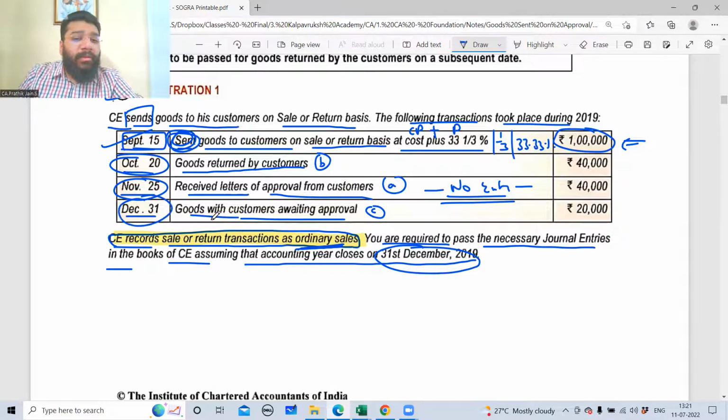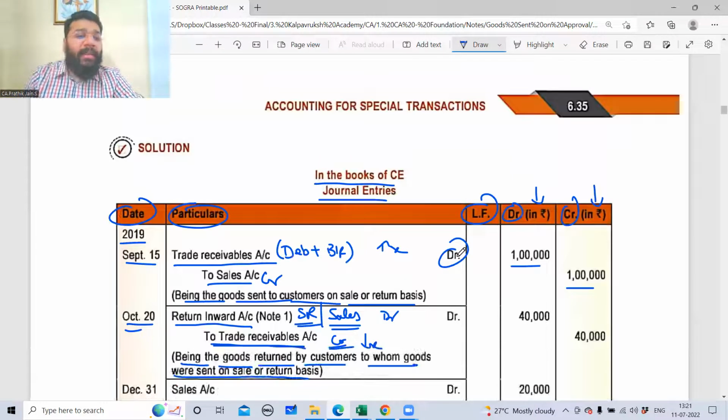On December 31, goods with customer awaiting approval. So he did not say yes, neither did he say no. Why? Because the time is still not lapsed. He still has time to accept or reject goods. But I have a problem, my financial year is ending on 31st of December. So until December, if the acceptance is not given, the transactions I've treated as sale, I cannot have it as a sale.